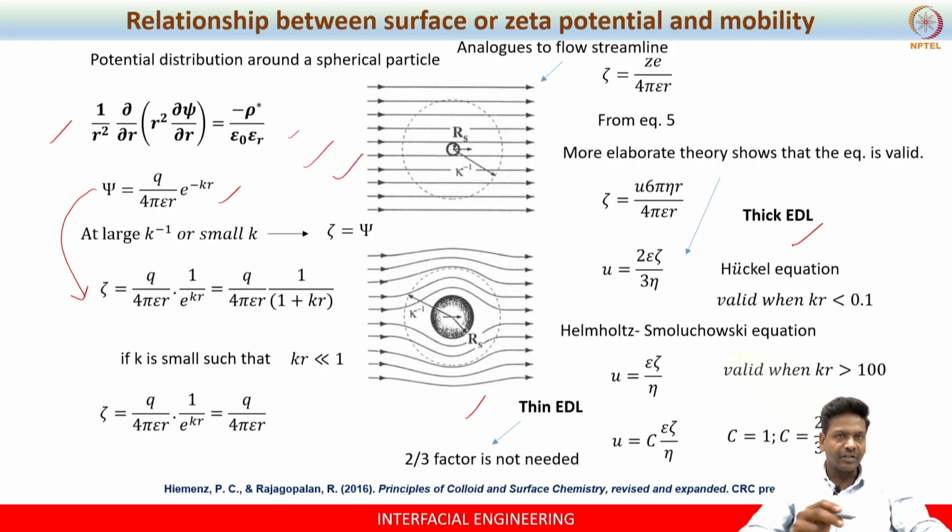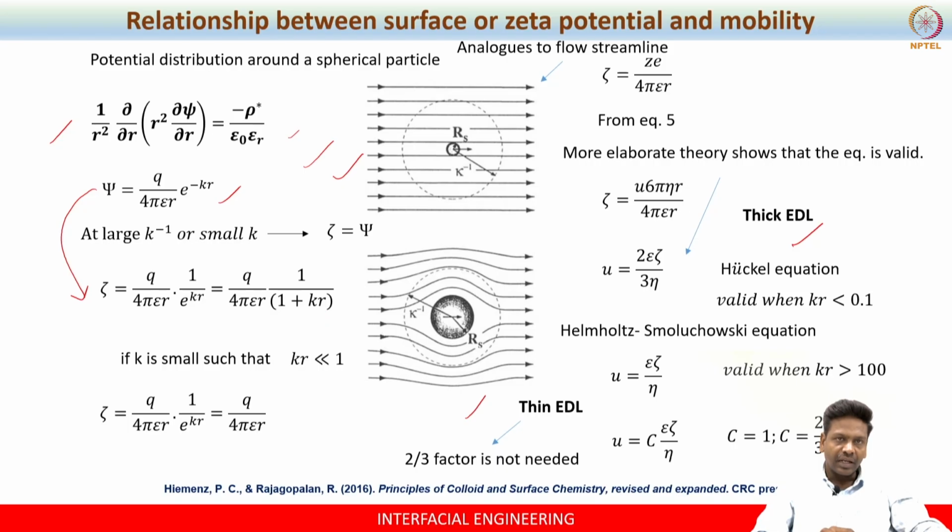So if you simply substitute zeta with psi, then the same equation can be used as the zeta equation. That is the idea. Now we know this exponential e^(-kr), because we assume k is very small, we can expand this exponential. So what you will get is 1 plus x square and so on. If you ignore the higher order terms, you will get 1 plus kr itself.